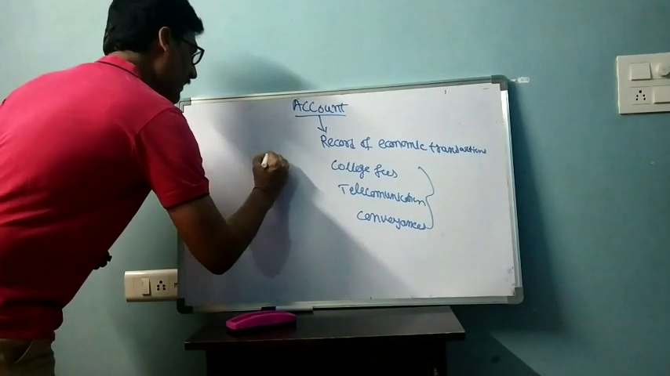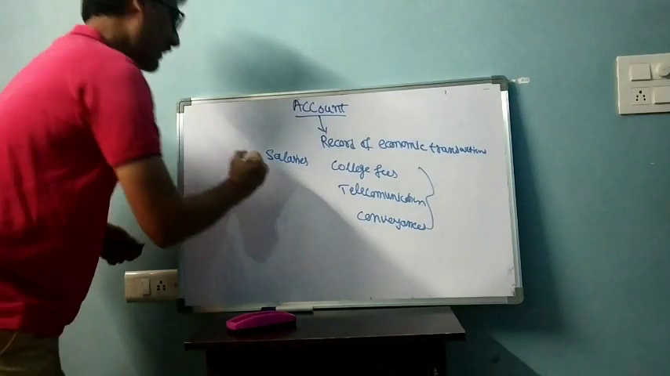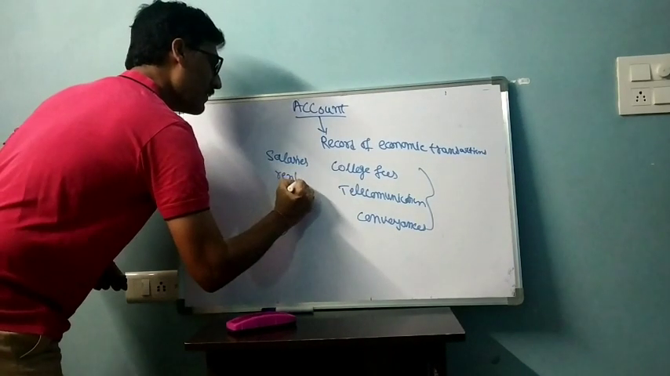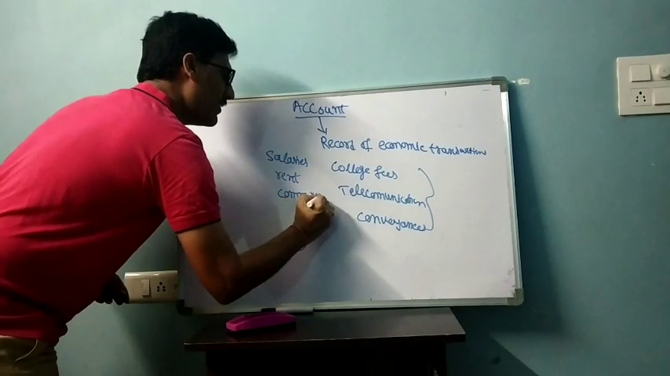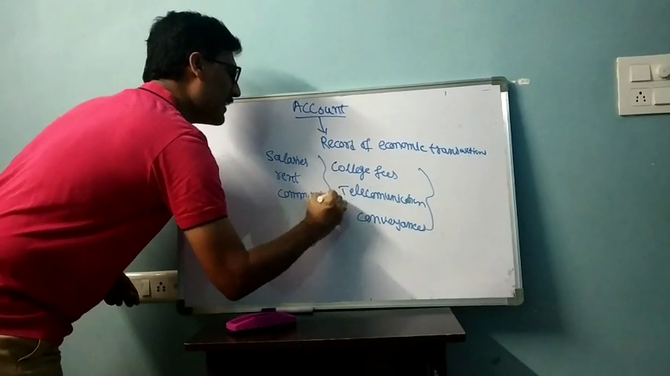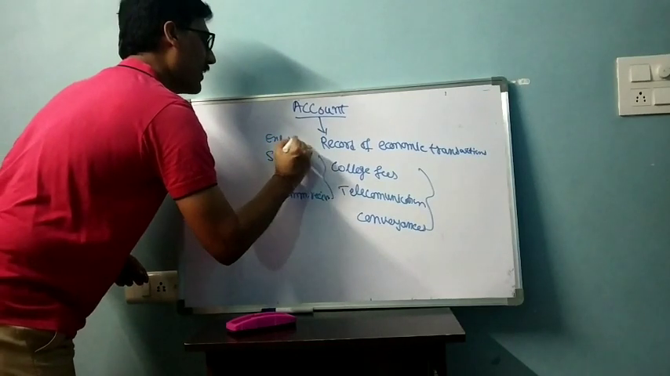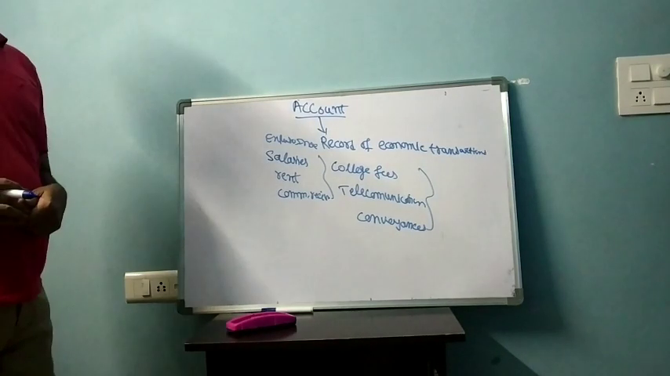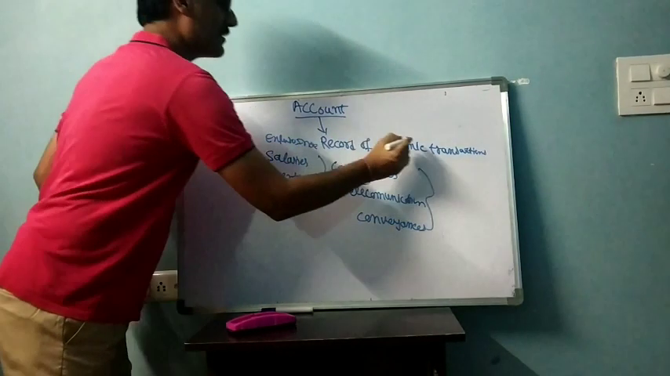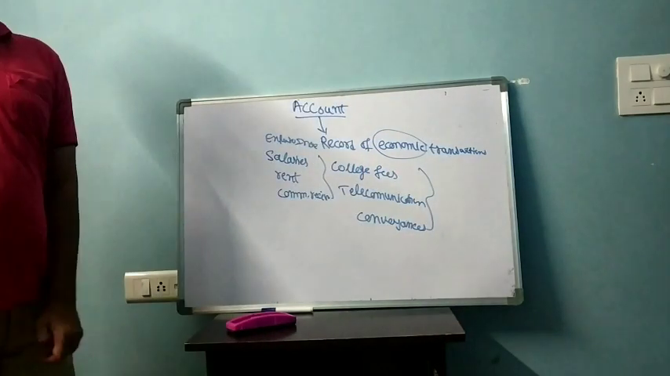In a business, generally we will be paying salaries to the staff and rent for the building, and they will be receiving some commission. All these expenses and incomes the business people will be recording. Now, before we record all these transactions, let us understand: accounts is nothing but a record of economic transactions.